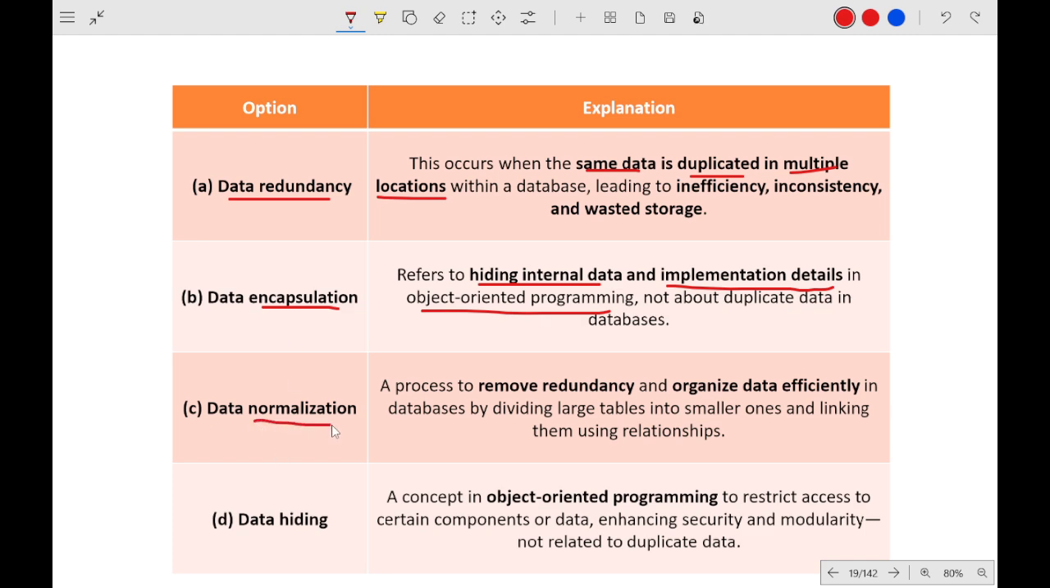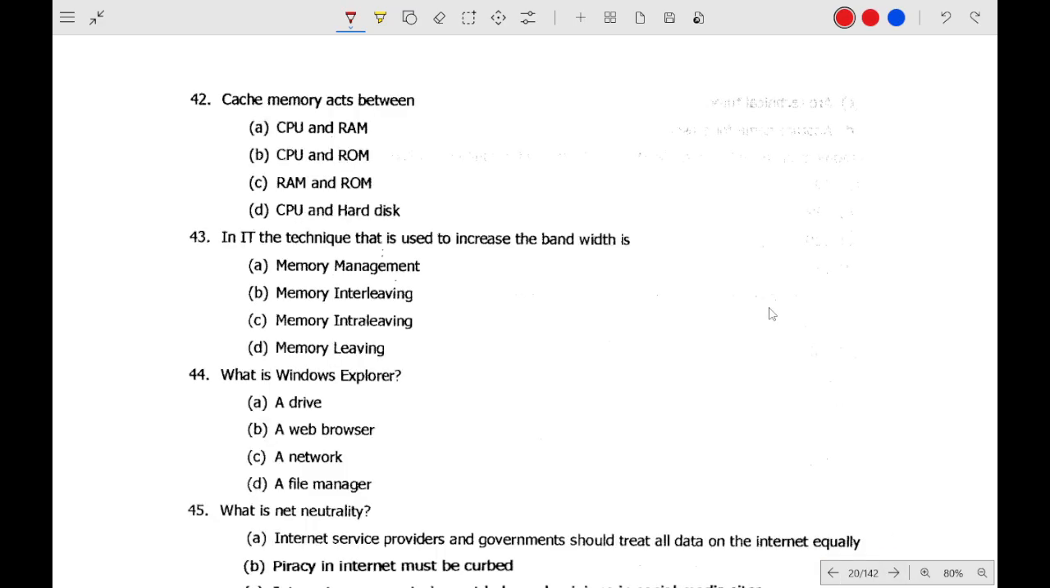What is data normalization? Normalization is used to remove data redundancy and organize data efficiently. Data hiding is not a correct term. It is a wrong term. It is not related to computers.